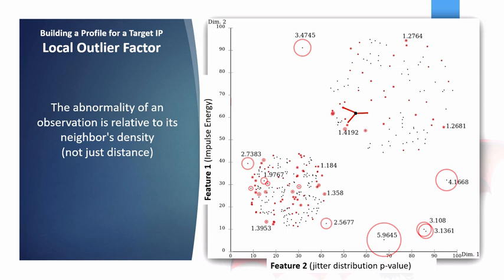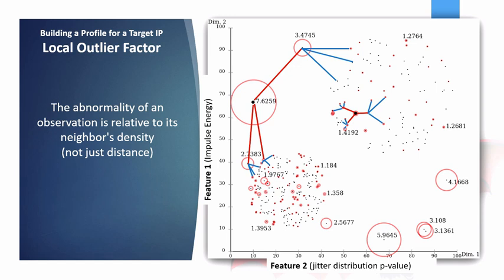But it's sometimes not enough just to look at the neighbors. We have to actually measure what the density is around the other points to understand the context. So for example, in this case, this is an inlier, but if another probe is made and we see it's way off with respect to the densities of all the other probes around it, then we know that this is an outlier. You can go check up on how this is actually computed, but I'm going to leave it out to keep it nice and simple.